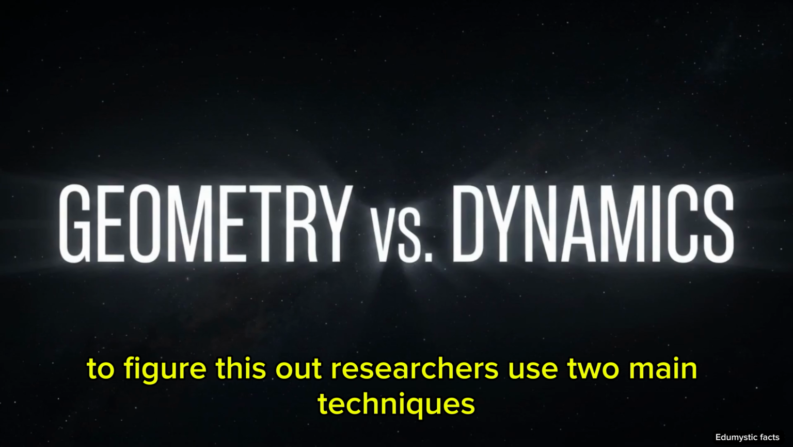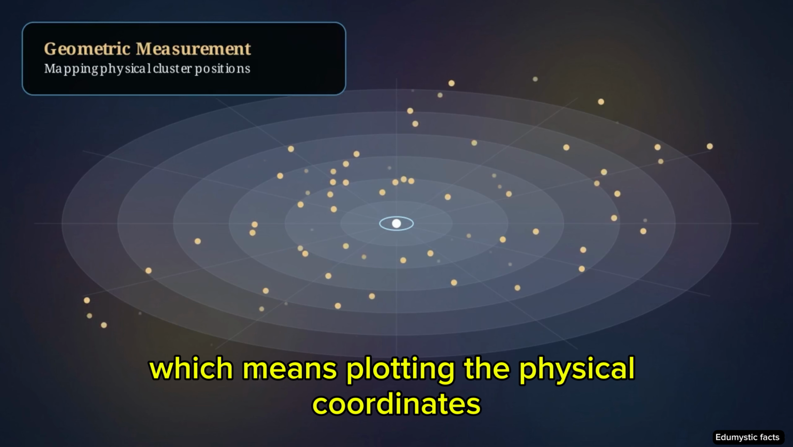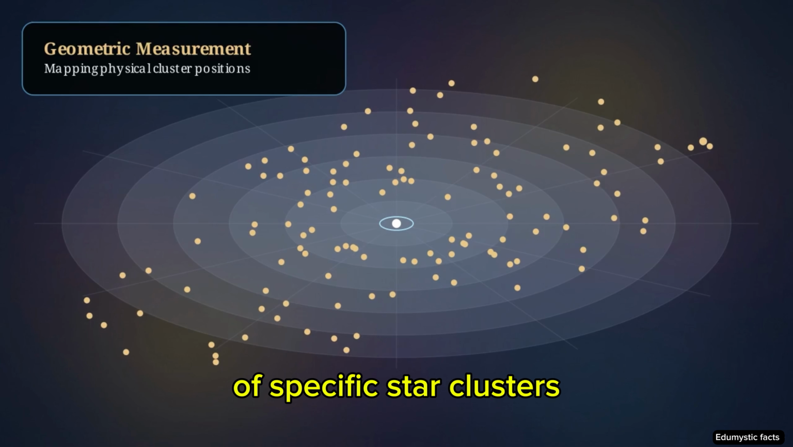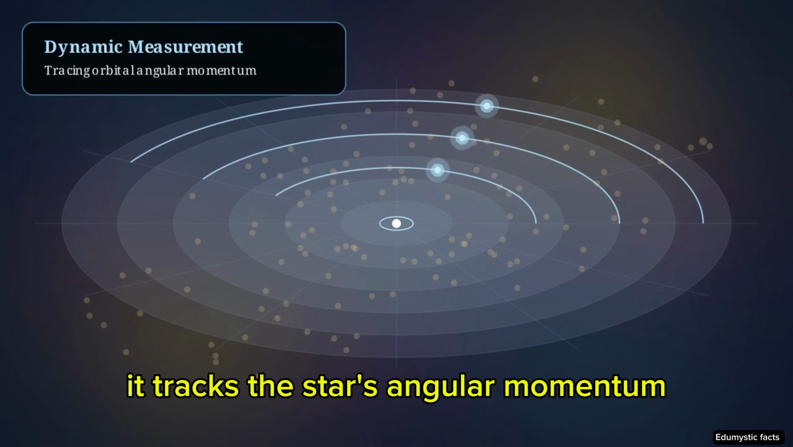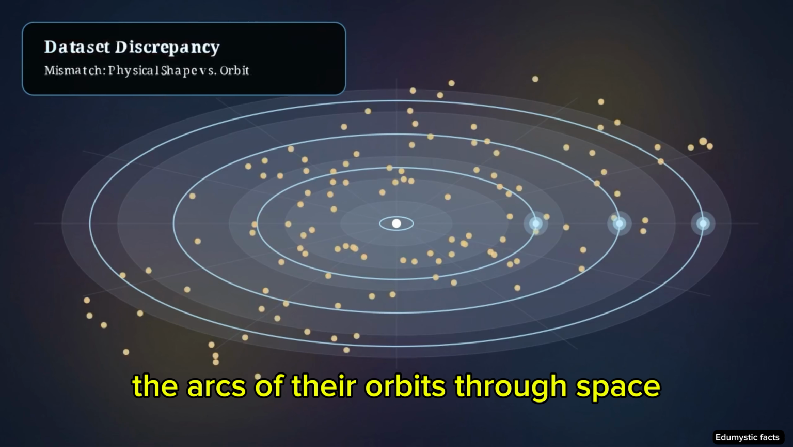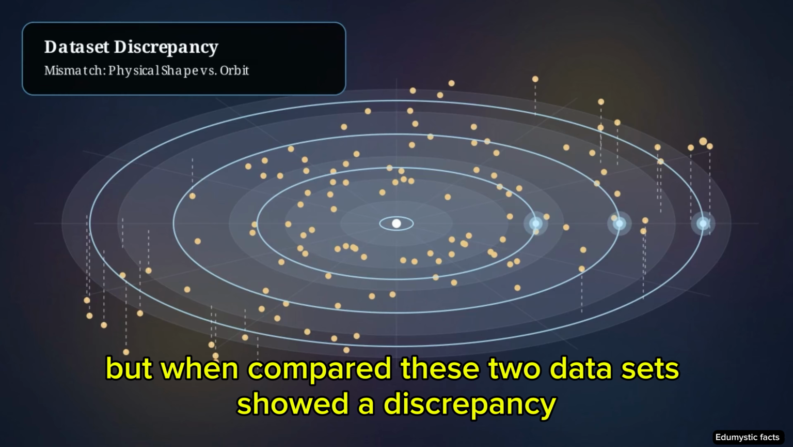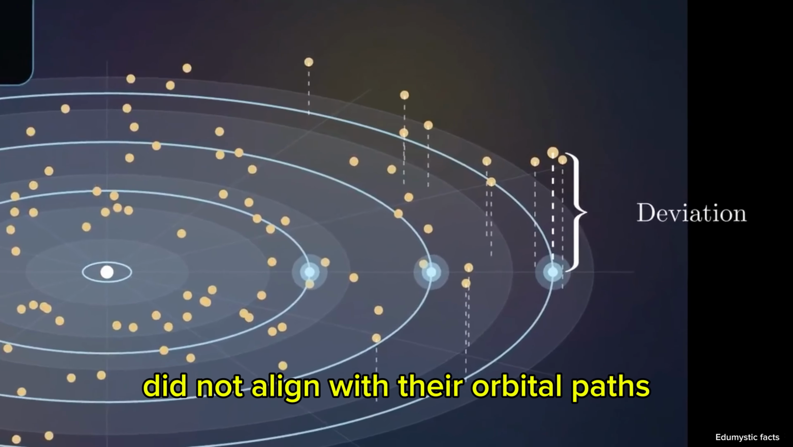To figure this out, researchers use two main techniques. The first is geometric measurement, which means plotting the physical coordinates of specific star clusters in 3D space. The second method is dynamic measurement. It tracks the stars' angular momentum, the arcs of their orbits through space. But when compared, these two datasets showed a discrepancy. The physical shape of the star clusters did not align with their orbital paths.